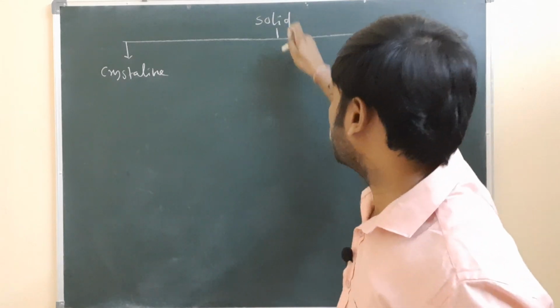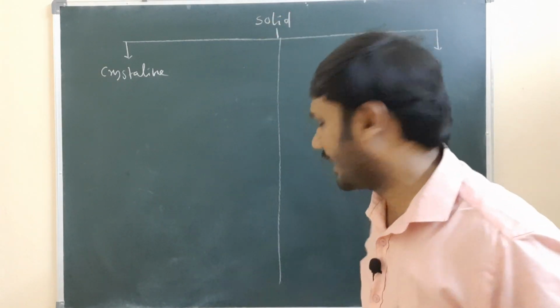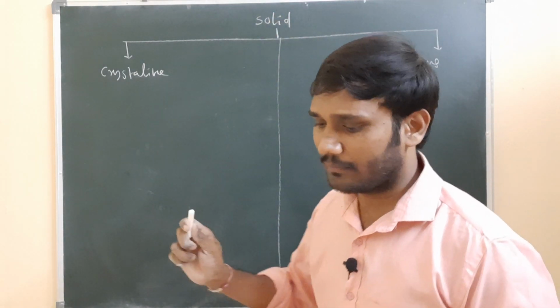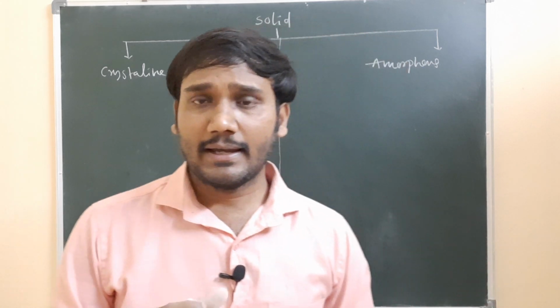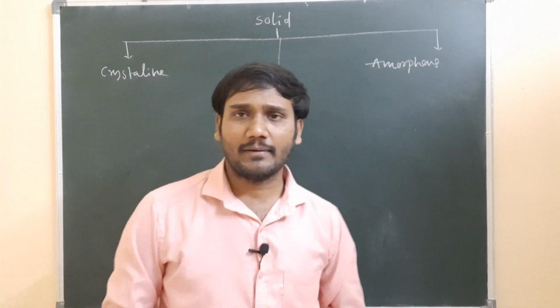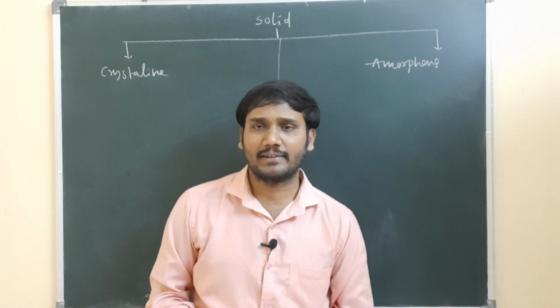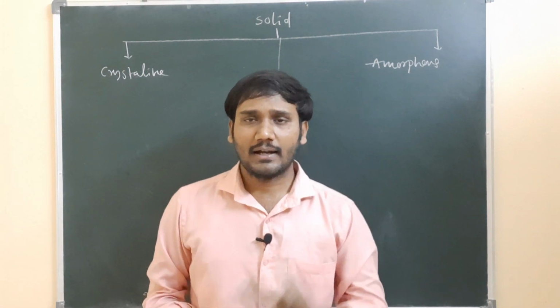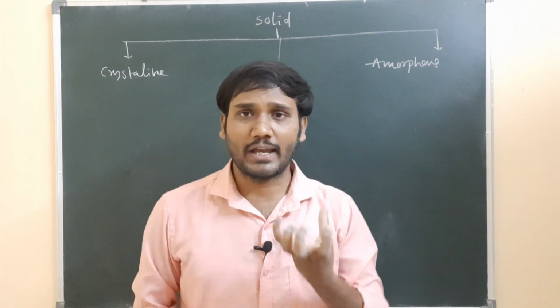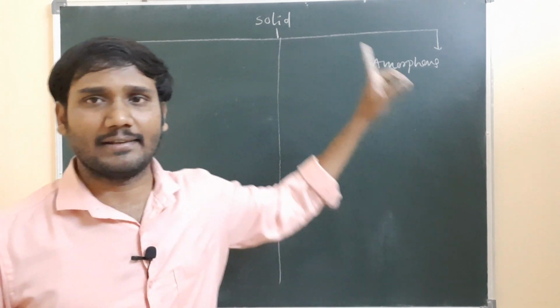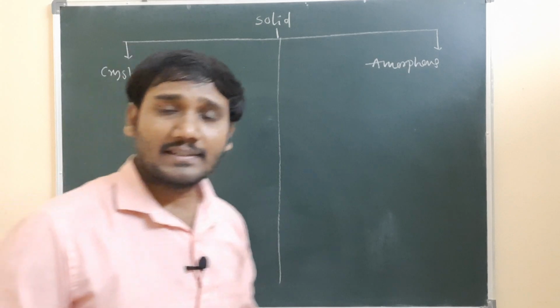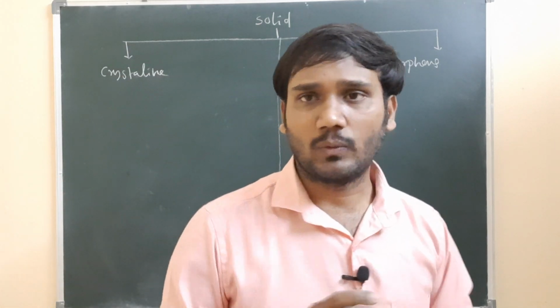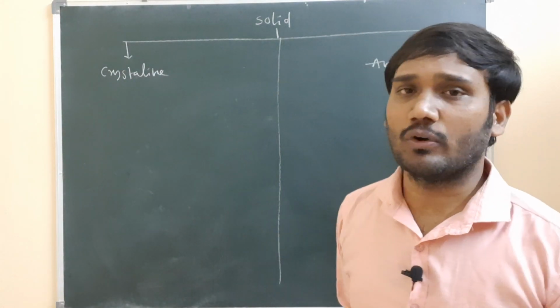So let us see why the solid is divided into two types. Already we discussed that matter is anything which occupies space and has mass, and the matter is divided into three types: solid, liquid and gas. Depending on the particle arrangement being very close to each other, the resulting state is solid. But again the solid state is divided into two types. What is that? One is crystalline and the other is amorphous.